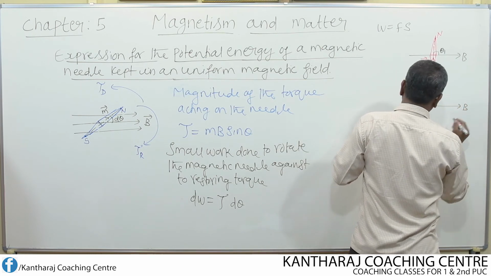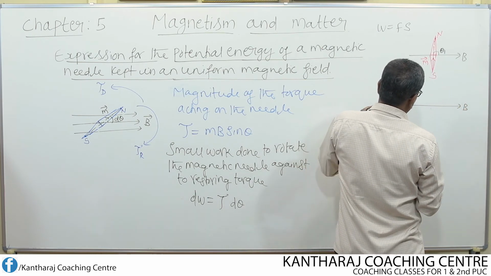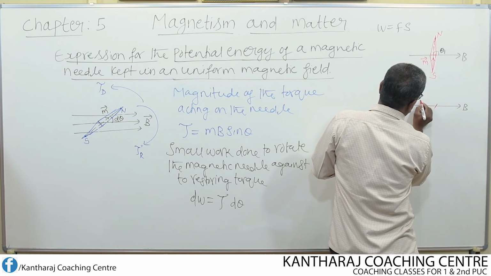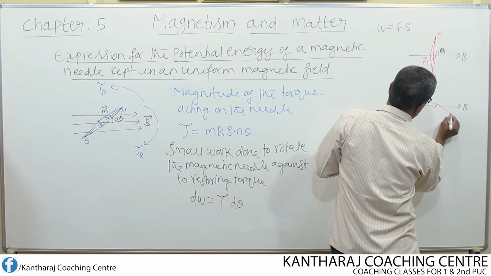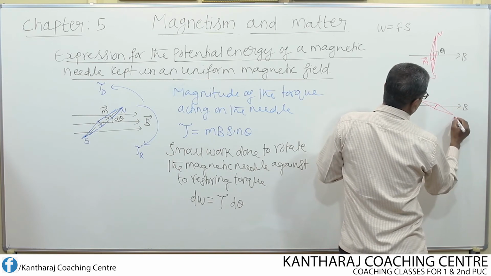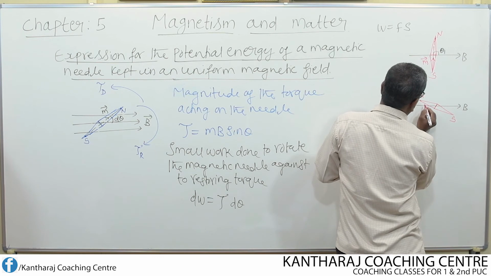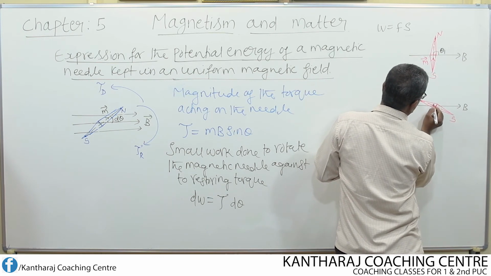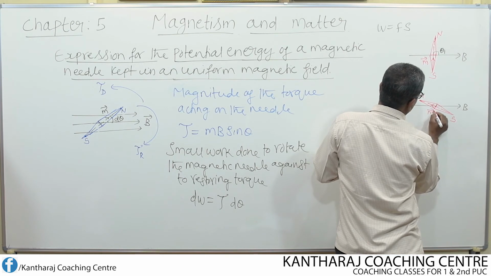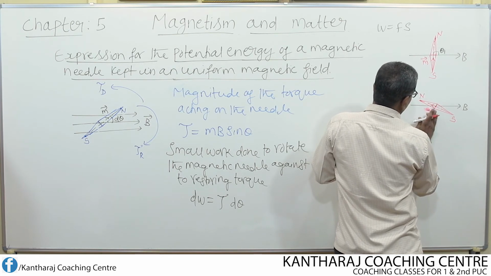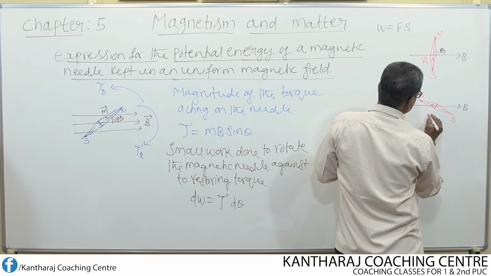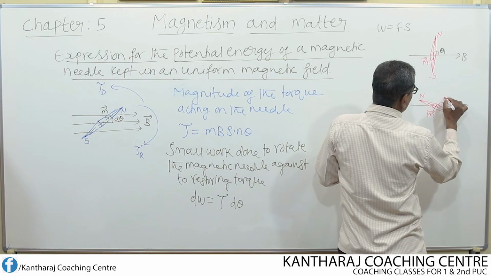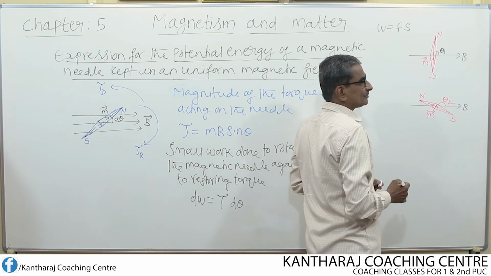Let us write one more diagram. This is B, the magnetic field. Now I consider one more position. So, this is the south pole and this is the north pole, and this is the direction of the magnetic moment M. Now, the magnetic moment M and the magnetic field both are making an angle theta 2.